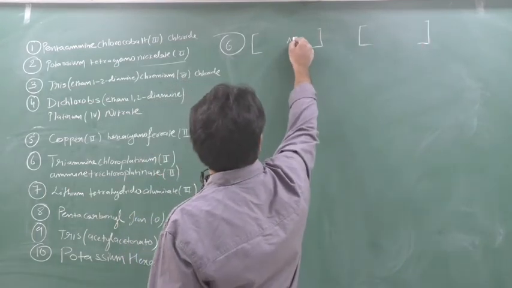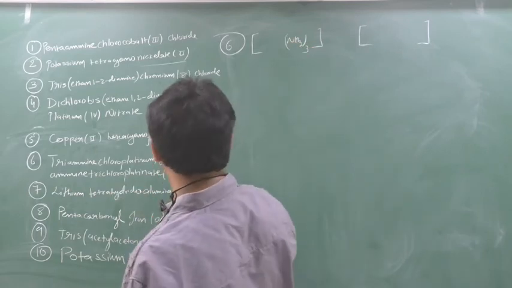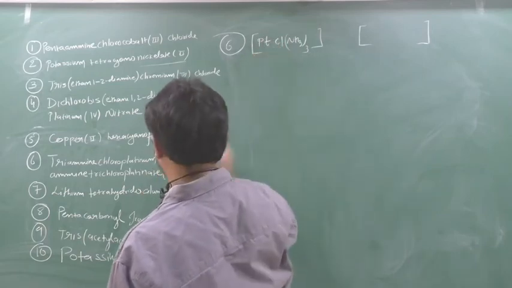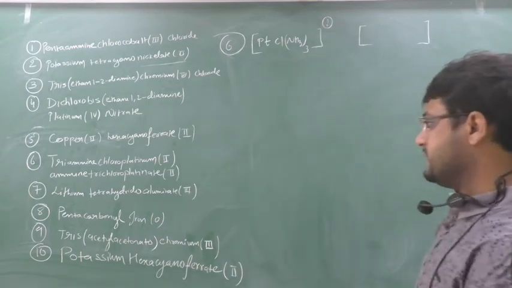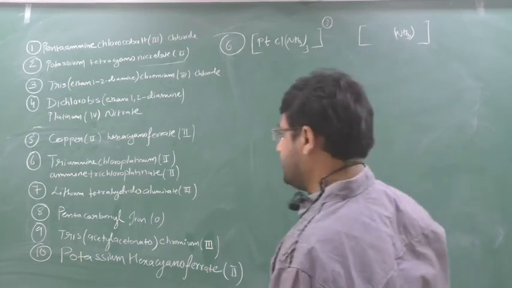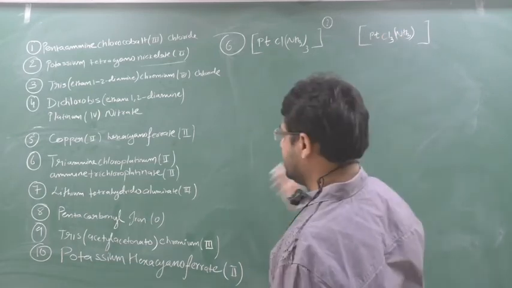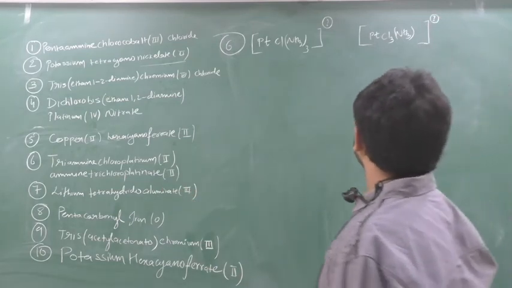Triamine. Here amine is tri. Chloroplatinum, and here platinum is 2. So what sign should come here? First is the cation. Second is the amine, so NH3 I have. Then I have trichloro, that is Cl3. I have platinate, and here 2. What sign should come here also? Clear? Chalo, we'll see this now.